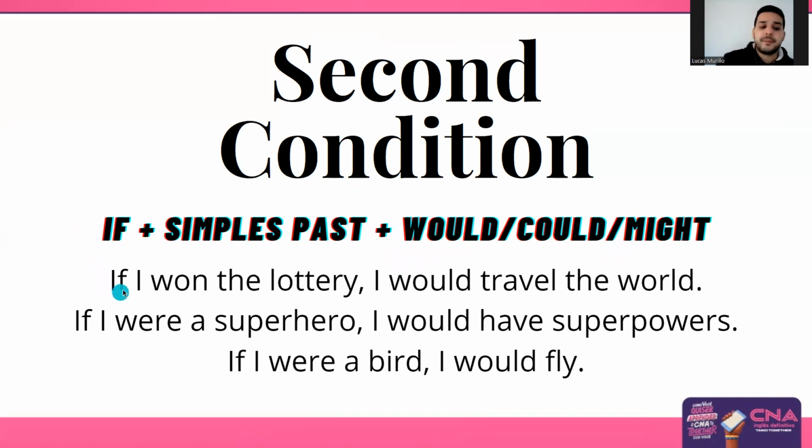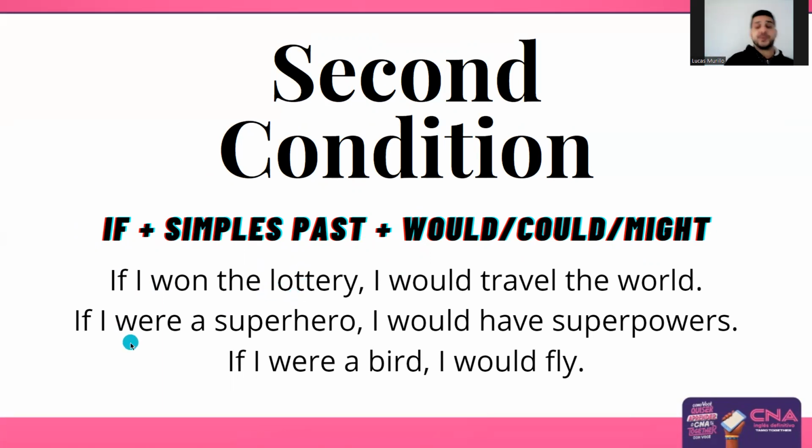Okay. For example, if I won the lottery, I would travel the world, right? So it's kind of difficult to win the lottery, right? So it's a hypothetical situation. So if it's here, I won, it's the past form of the verb win. So if I won the lottery, I would travel the world.